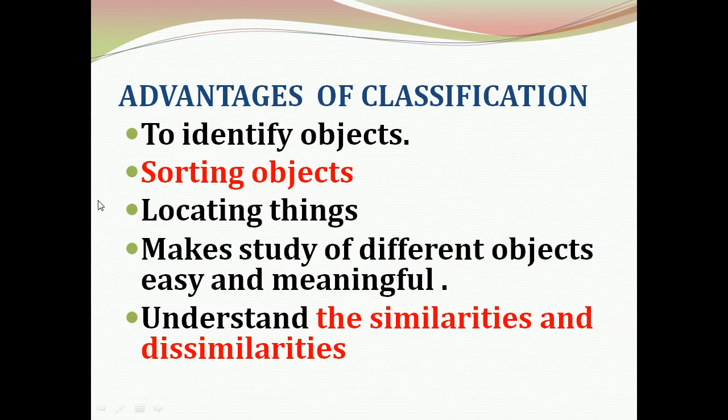First, it helps a person to identify objects. We can detect the object when we are classifying it.